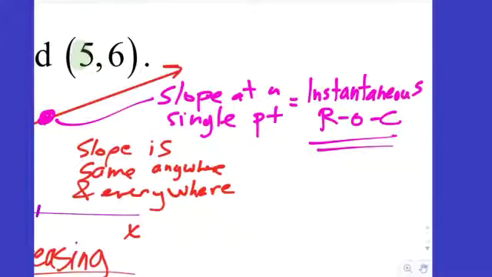And that's what the police officers after school in Kentucky are very, very interested in as you drive home. They're interested in your instantaneous rate of change. They clock you with a radar gun, and they're saying, I wonder at this given moment how fast their position is changing with respect to time. And if that exceeds 20 miles for every hour,